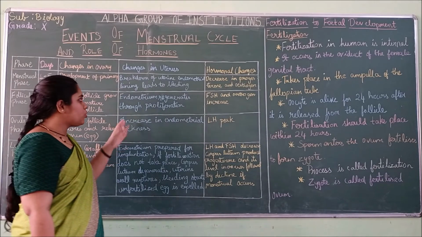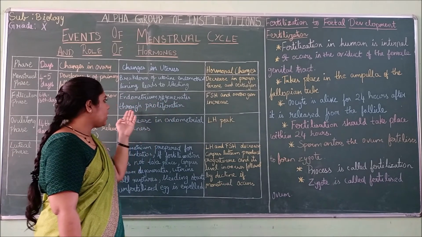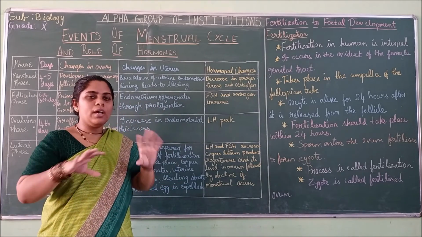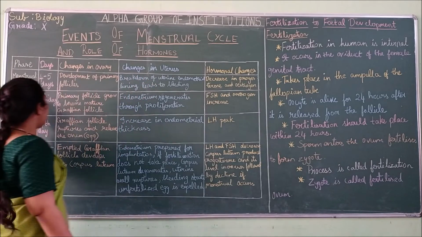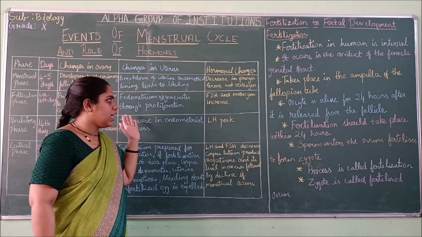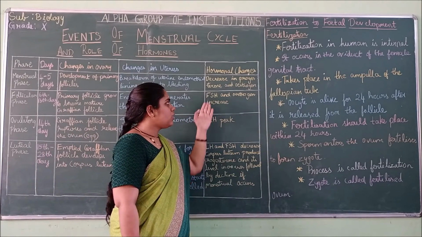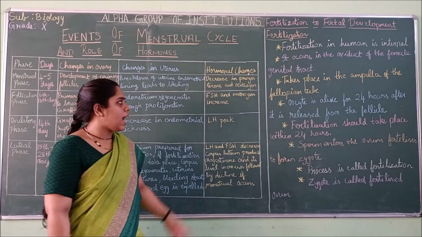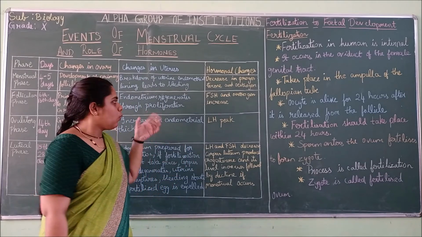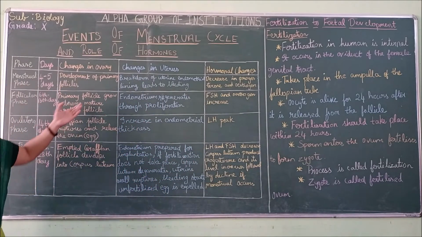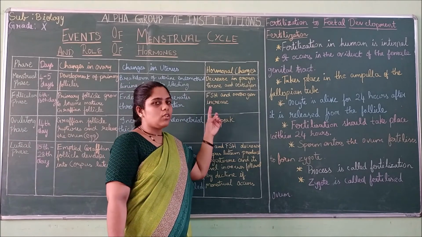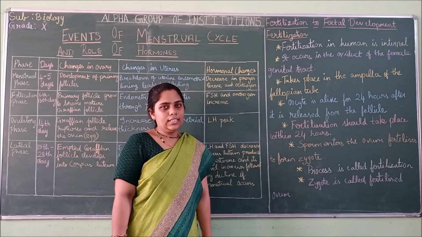Then what happens in the uterus? The endometrium regenerates through proliferation. So it forms again. After the breakdown for around 4 to 5 days, the lining forms again. For the hormonal changes, the follicle stimulating hormone and estrogen are both increased. Why follicle stimulating hormone? Because the follicle is being developed, and for that we need follicle stimulating hormone. So the FSH and estrogen are increasing.